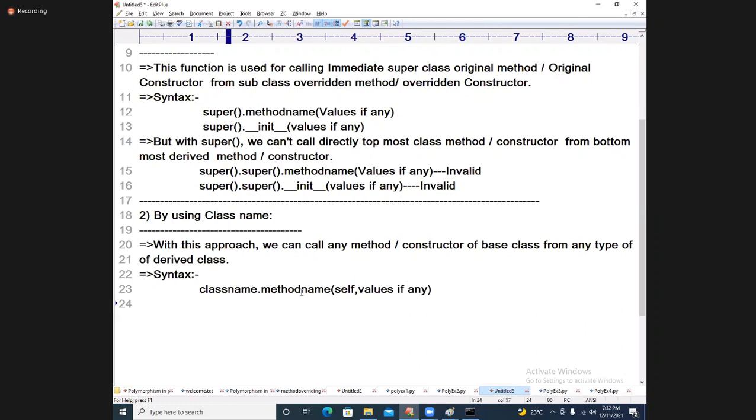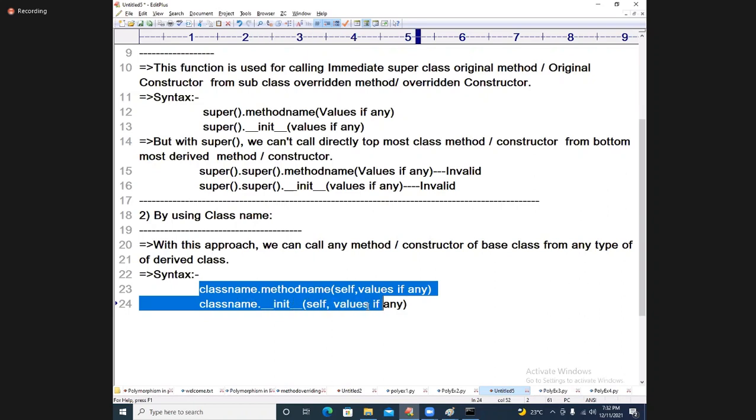Next, one more I will write: class name dot, the constructor also. Class name dot init of self comma values if any. I hope that you are understanding.